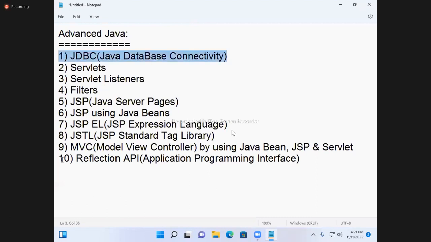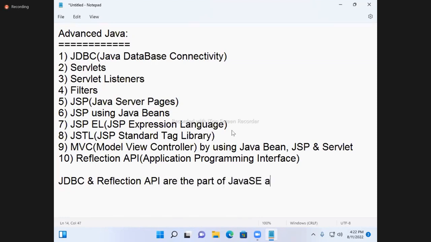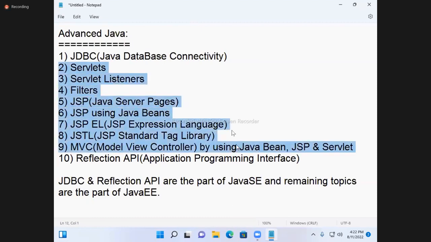JDBC and Reflection API are the part of Java SE, and the remaining topics are the part of Java EE. So the first topic and the last topic come under Java SE. The remaining eight topics all come under Java EE.